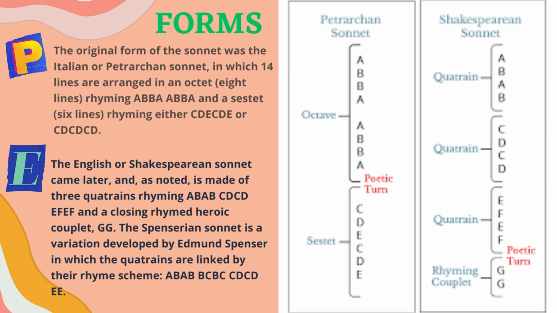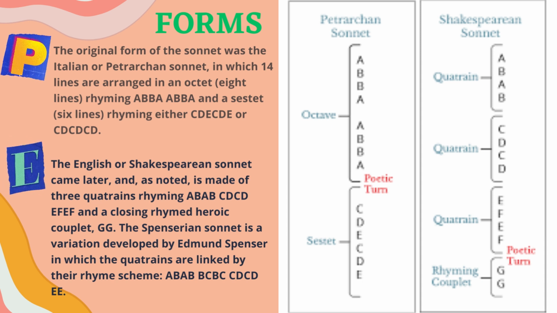Okay, so I have divided this. English and Spenserian are from England, Petrarchan from Italy. The original form of sonnet was the Italian or Petrarchan sonnet, in which 14 lines are arranged in an octave. Kindly make a change. It is an octave, 8 lines, rhyming A B B A. That is 8 lines, and a sestet which has 6 lines. Okay, so rhyming either CDE or CD. Okay, so this is about the Petrarchan sonnet.